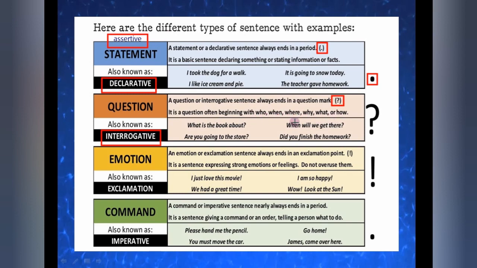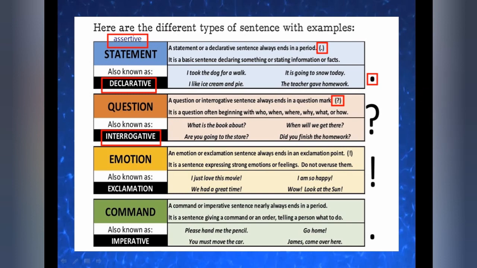Actually there are so many, but these are very common that we use in our day-to-day life. See, what is the book about? Question mark. Are you going to the store? Question mark. Whenever we are asking questions to people, you have to use a question mark. When will we get there? Did you finish the homework?